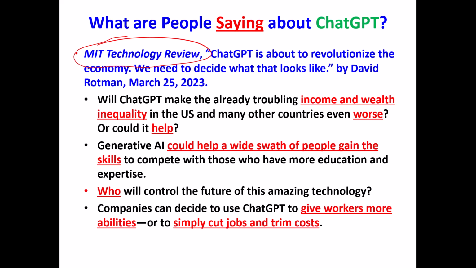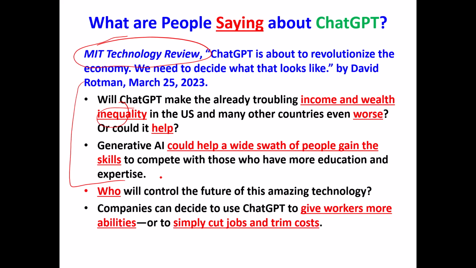Here are some of the important questions it addresses. Will ChatGPT make the already troubling income and wealth inequality bigger? Well, generative AI like ChatGPT could help a wide swath of people gain skills to compete with those who have more education and expertise. So ChatGPT could increase income inequality.